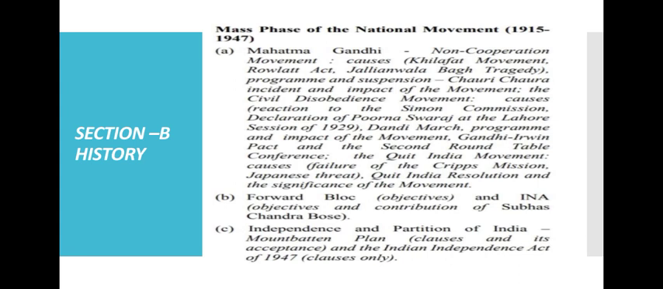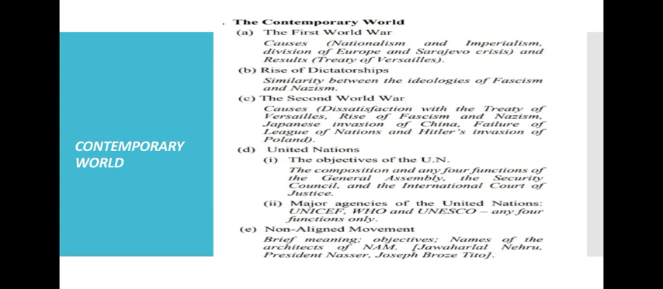And you have to study the contributions of Subhash Chandra Bose. Next we have independence and partition of India. From here you have to study the Mountbatten Plan, clauses and its acceptance, and the Indian Independence Act of 1947, only clauses, nothing else. Next we have the contemporary world. From here you have to study the First World War: causes, nationalism and imperialism, division of Europe and Sarajevo crisis, and results, Treaty of Versailles.